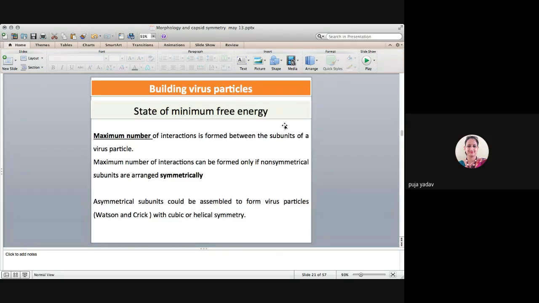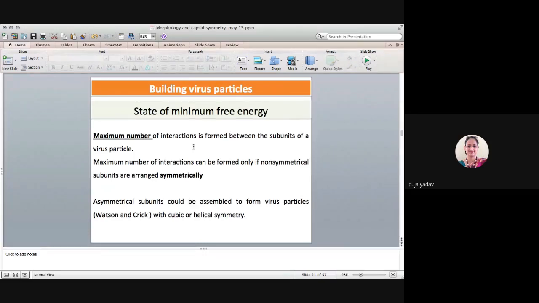Okay, so now we are coming to the metastable state that we discussed, from stable to unstable. And if you can go to the graph, I showed figures 1, 2, and 3. The third one is the state of minimum free energy when the viruses are stable. The maximum number of interactions is formed between the subunits of a virus particle. So if we really want to make a virus particle, a maximum number of interactions should be formed between these subunits.